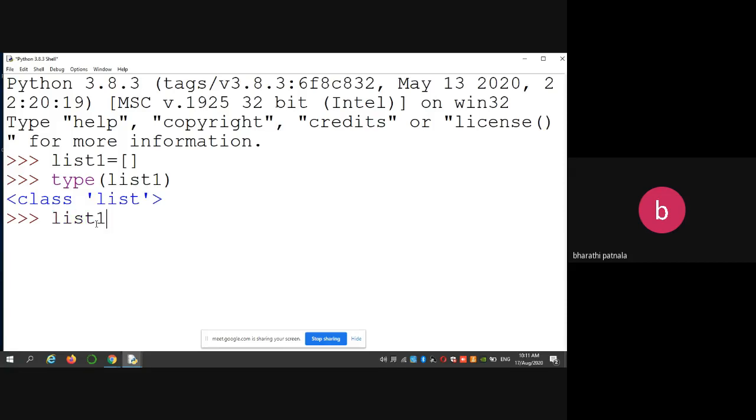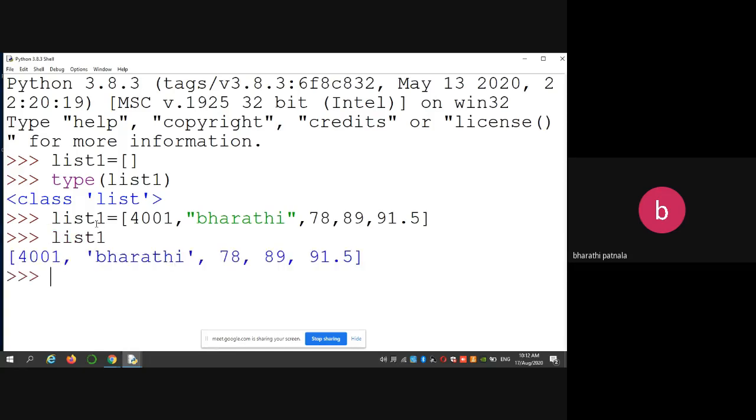list1 is equal to, the roll number of a student, the name of a student and marks of each subject. Like that, you can define a list. So list is heterogeneous. Heterogeneous in the sense it contains different types of elements.